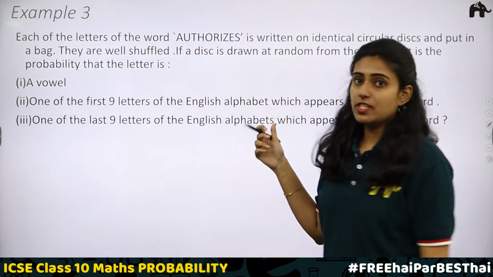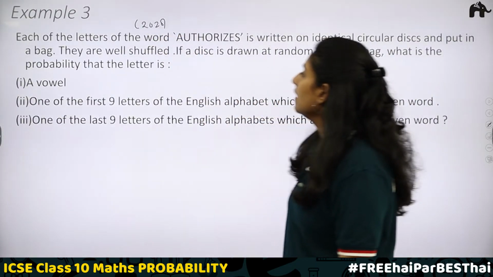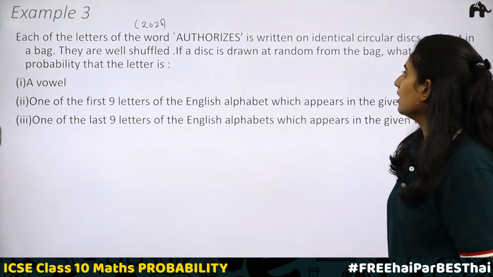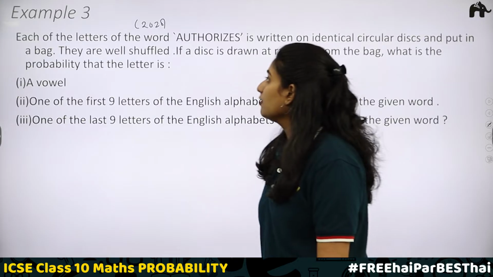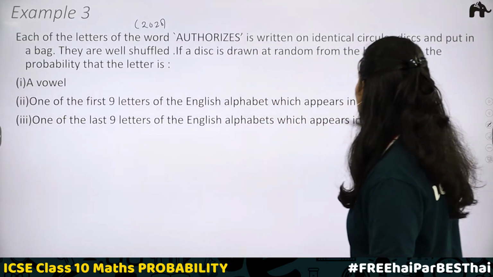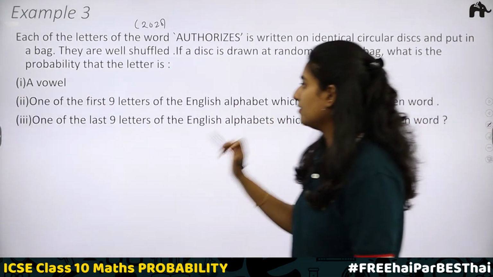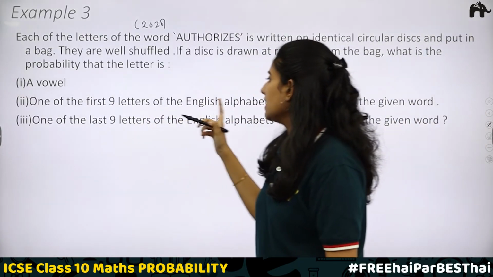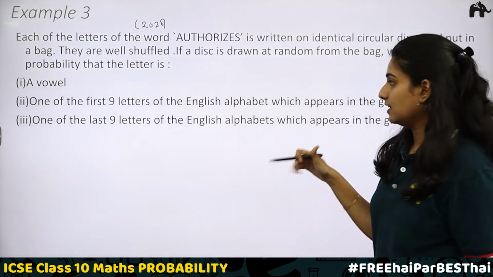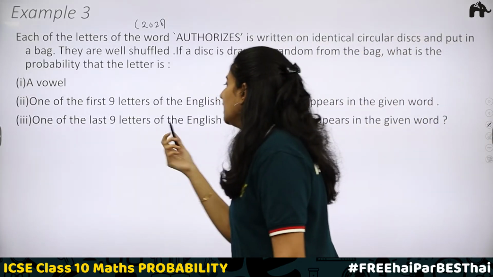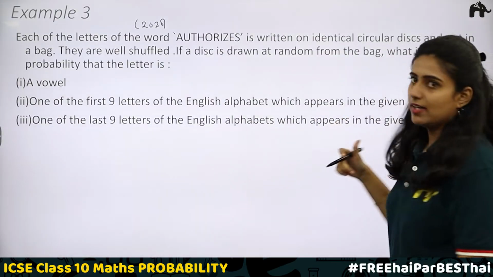Third example, a question that appeared in the ICSE Board Exam 2020. Each of the letters of the word AUTHORIZES is written on an identical circular disc and put in a bag. They are well shuffled. If a disc is drawn at random from the bag, what is the probability that the letter is: first, a vowel; second, one of the first 9 letters of the English alphabet which appears in the given word; and third, one of the last 9 letters of the English alphabet which appears in the given word.